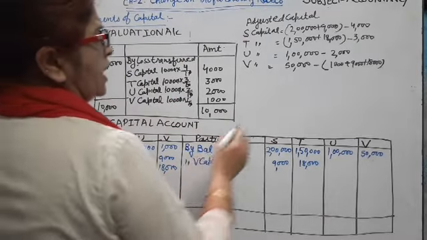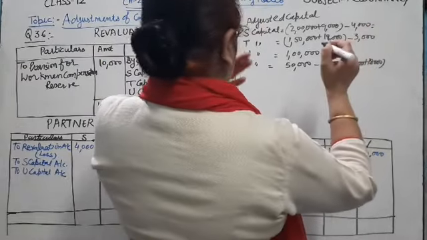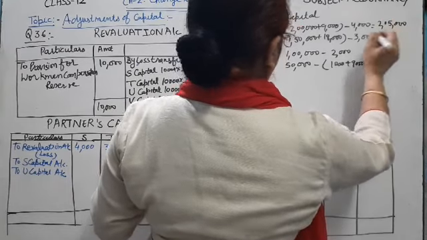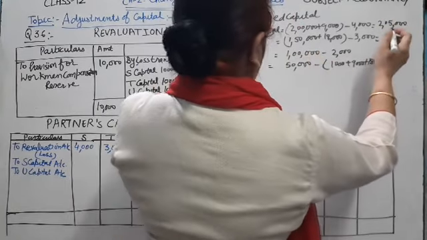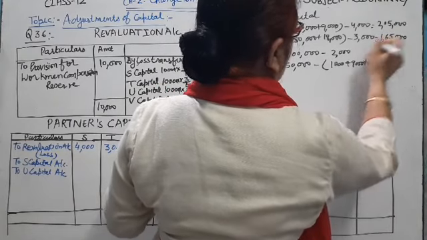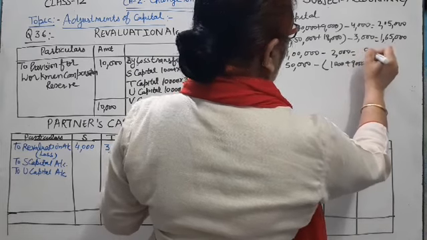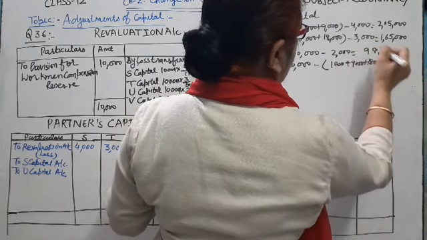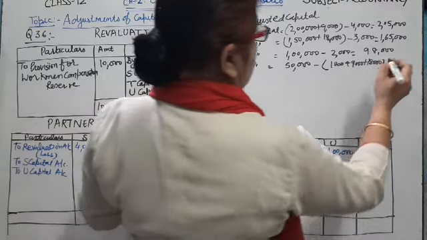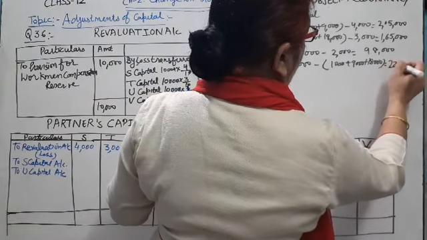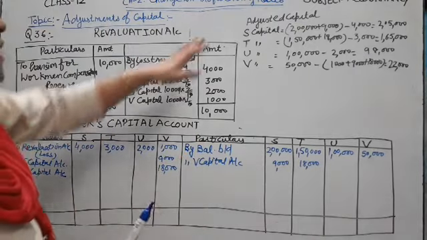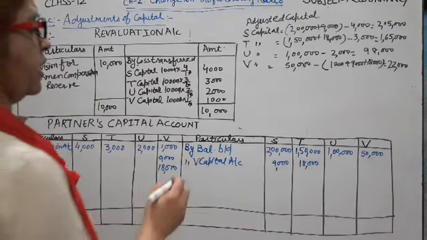So we calculate the adjusted capital of S 2,05,000, T capital 1,65,000 and U capital 98,000 and V capital 22,000. Clear? Our first step is find the adjusted capital.